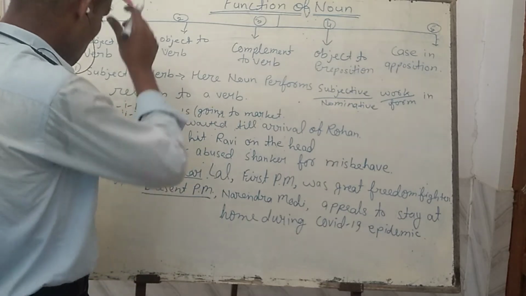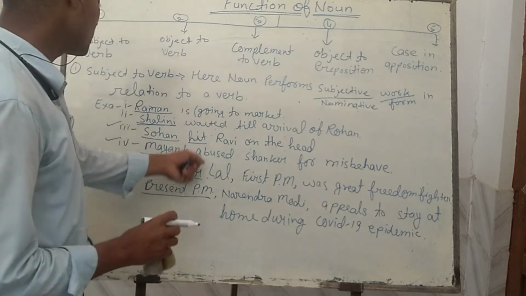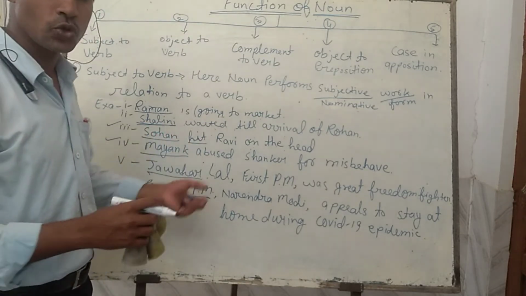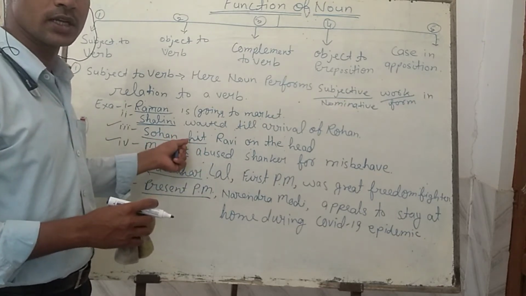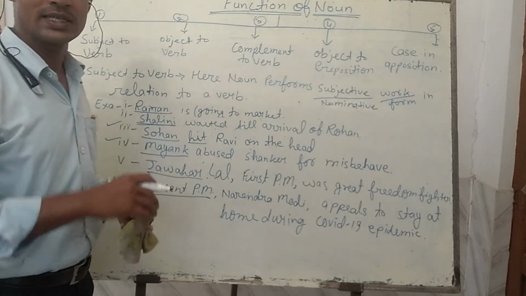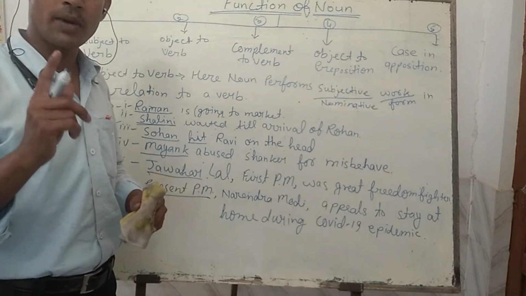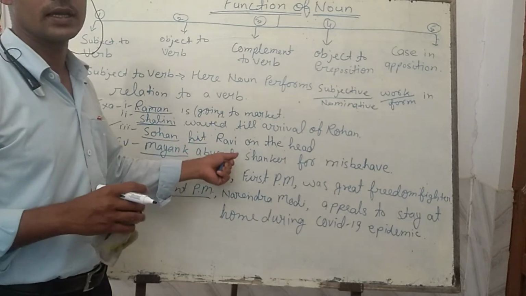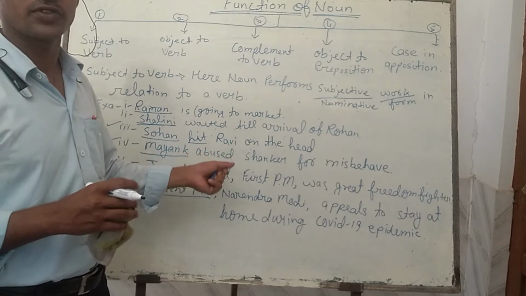that Sohan hit Ravi. The verb hit is being done by Sohan. If you ask who is hitting, who is the doer of the hit, it will reply Sohan. Sohan is hitting. And then you ask the question, to whom is being hit? किसे मारा जा रहा है? Who and whom: who will reply about the subject of the sentence, and whom and what will reply the object of the sentence.